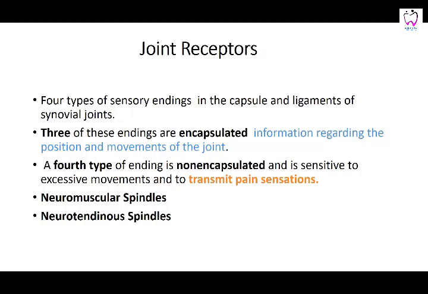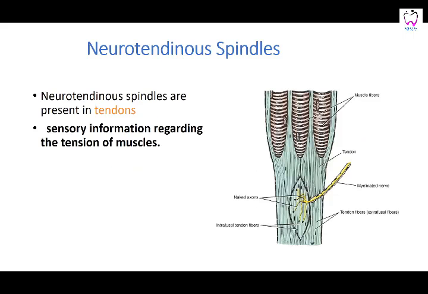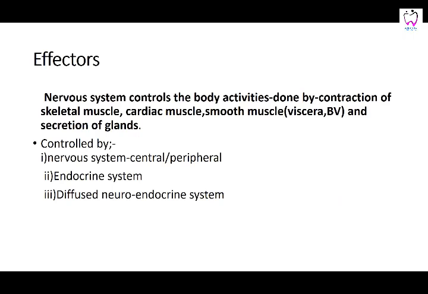And there's another fourth type, non-encapsulated, which is sensitive to excessive movements and transmits pain sensations. Then you have these neuromuscular spindles and neurotendinous spindles. The neuromuscular spindles are found in the muscle, and they are used for controlling muscular activity, whether the muscle is relaxed or contracted. The neurotendinous spindles are present in the tendons, and sensory information regarding the position of the tendon and the muscle is their function.